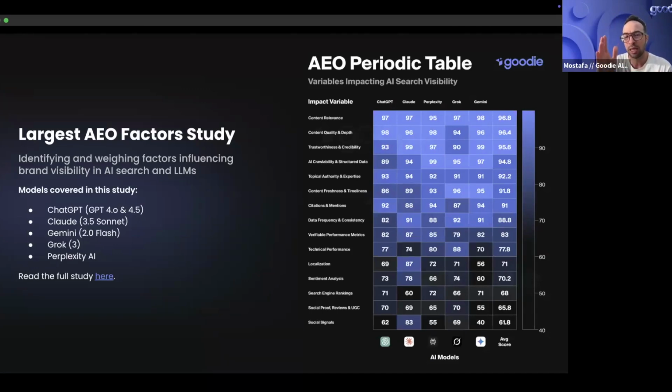But essentially what the AEO periodic table does is break down all of the factors that impact your brand visibility on LLMs, telling you which factors matter most by model and which factors matter most by search experience, because now we're collecting data on AI mode. We've been collecting data for the past 2 months, and now we're going to be releasing some of this data as part of the AEO periodic table.